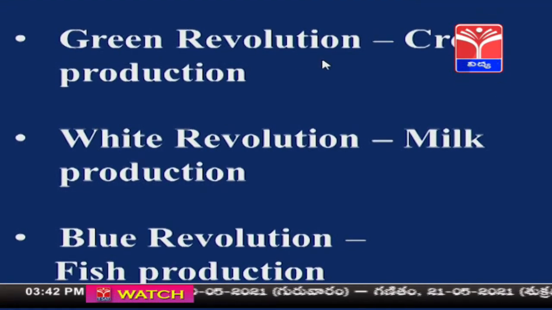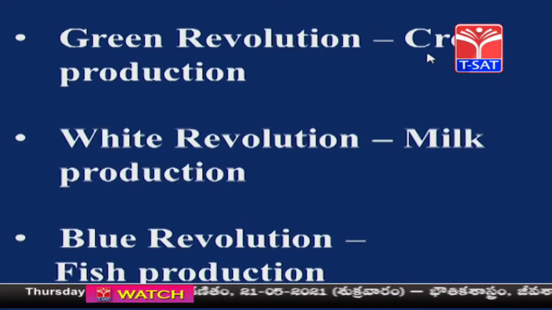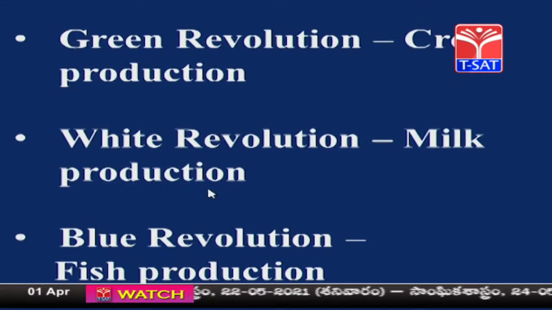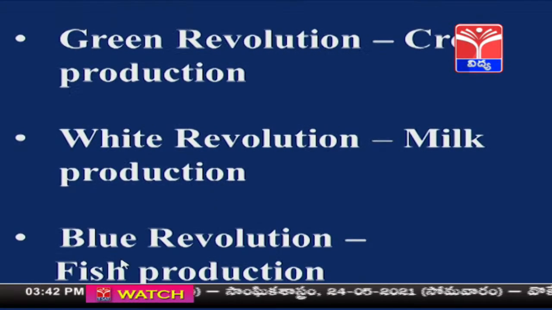In the same manner, the production of different types of millets or cereals, such type of crops, is called the green revolution, and fish production will be increased in a revolution called the blue revolution. Already in the last class you have seen that the father of the green revolution is M.S. Swaminathan, that is Monkombu Sambasivan Swaminathan. He helped in increasing the productivity of crops. In the same manner, the father of the white revolution is Kurian. We will be studying about him in the coming slides.